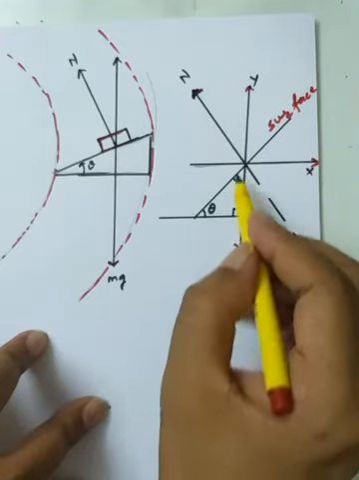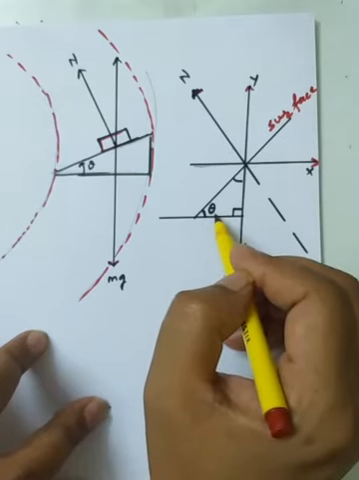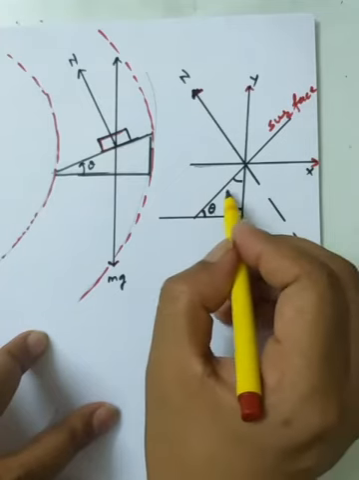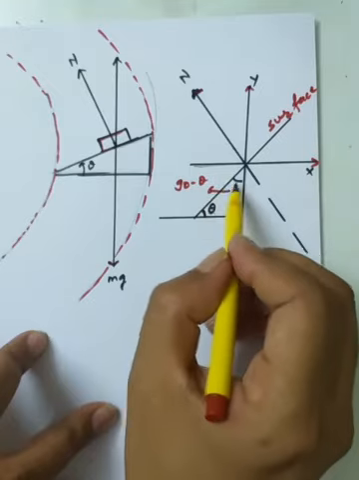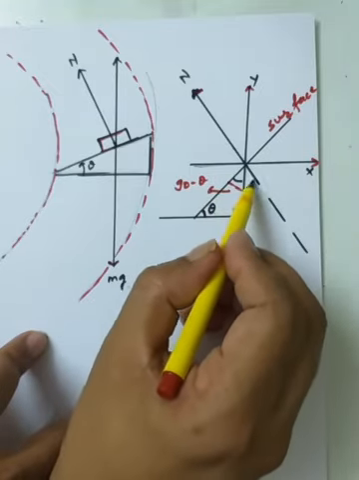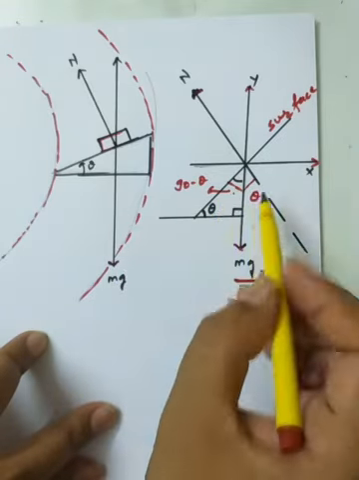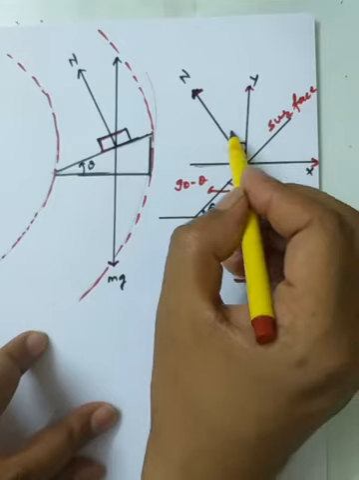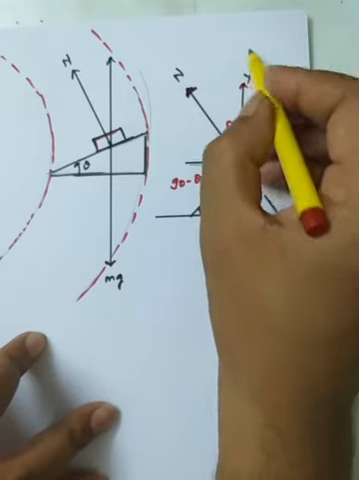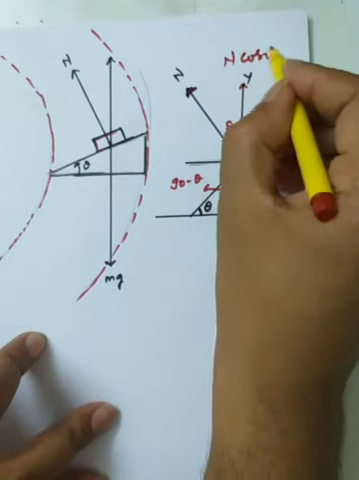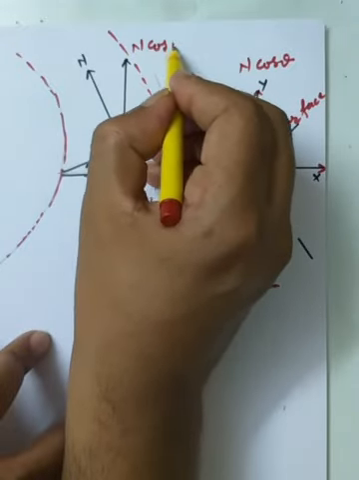Now we are completing this portion, and suppose this is the elevation angle, called theta, and this one is 90. So the value of this angle is 90 minus theta. If I make the complete angle, this is 90. If this is 90 minus theta, this angle will also be theta, as a vertically opposite angle. So we can easily make the component of N in the y direction, that is N cos theta.